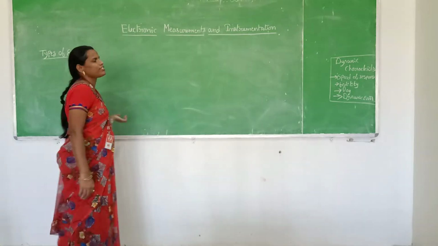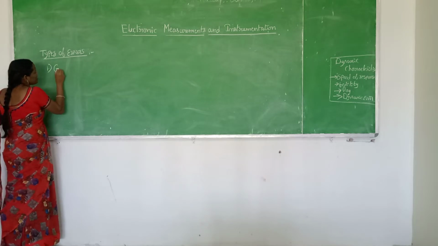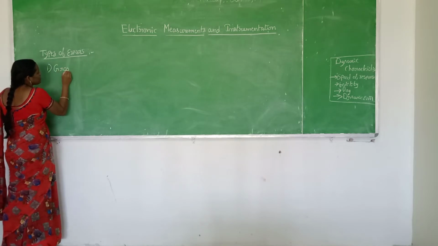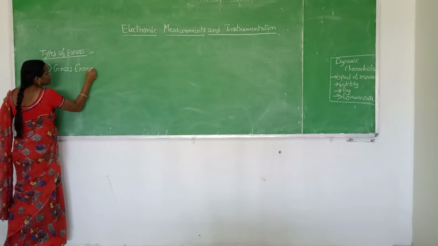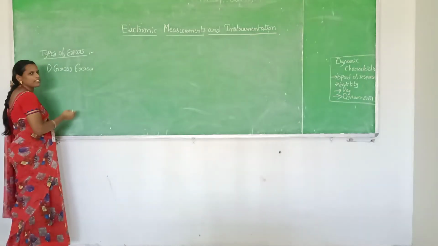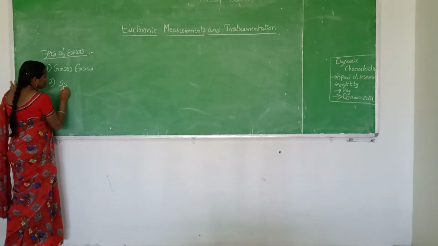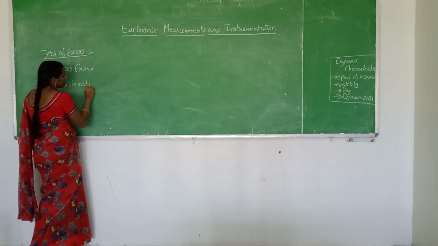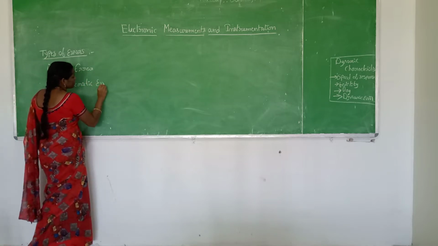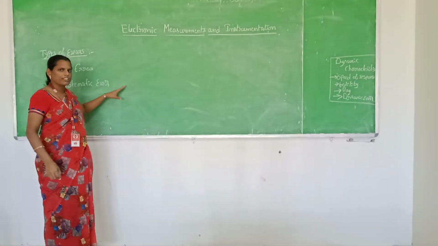So the types of errors are: first one, gross error. Next, second one is the systematic error. The systematic error is subdivided into three parts.